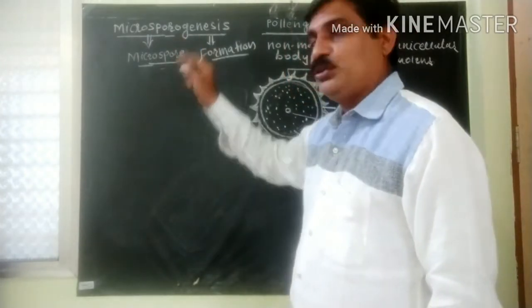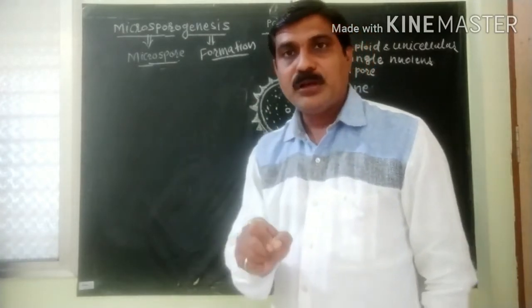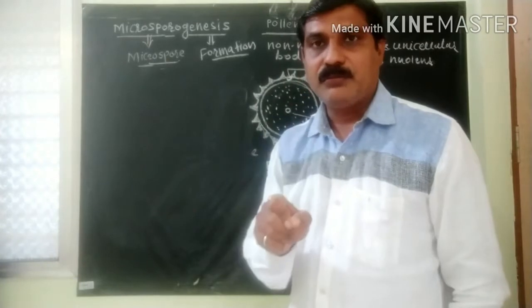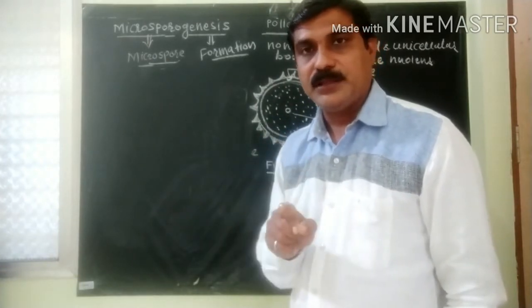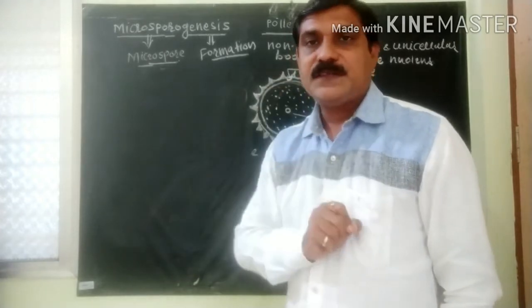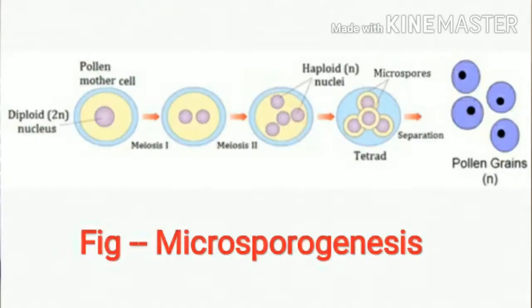What is microsporogenesis? Formation of microspore or pollen grain from pollen grain mother cell or microspore mother cell by meiosis is called microsporogenesis. I repeat, formation of microspore or pollen grain from microspore mother cell or pollen grain mother cell by meiosis is known as microsporogenesis.